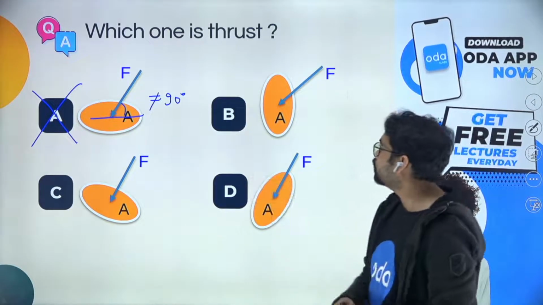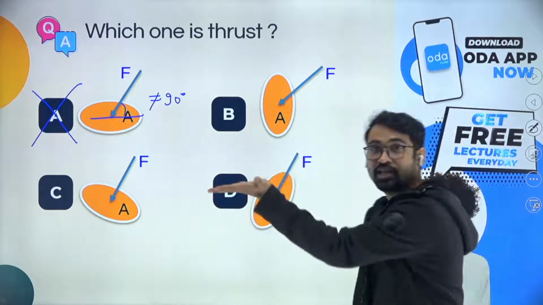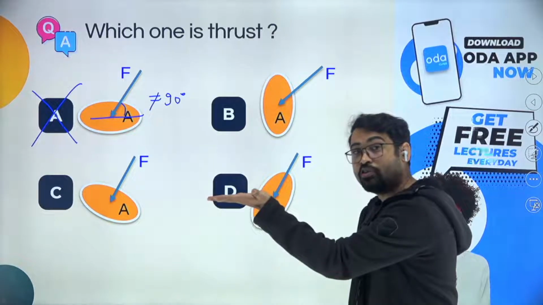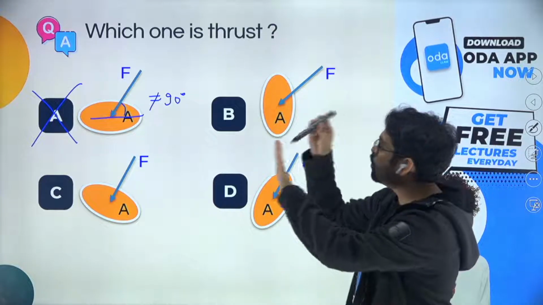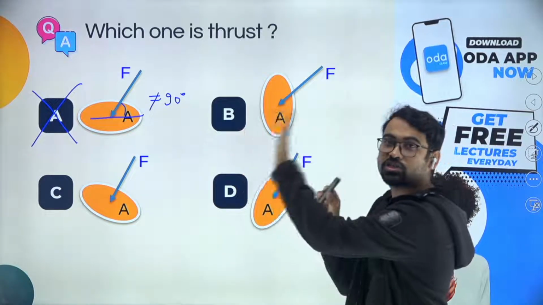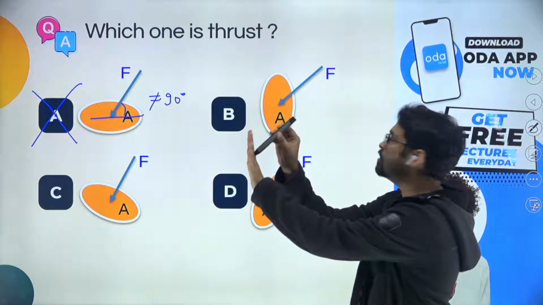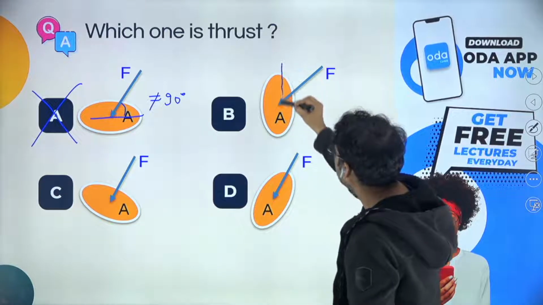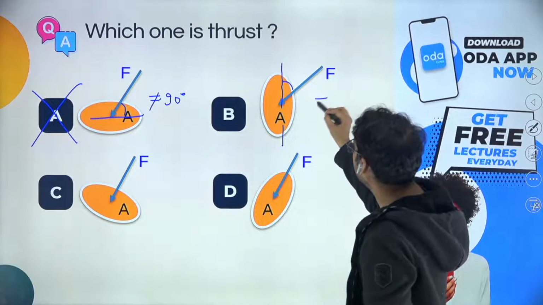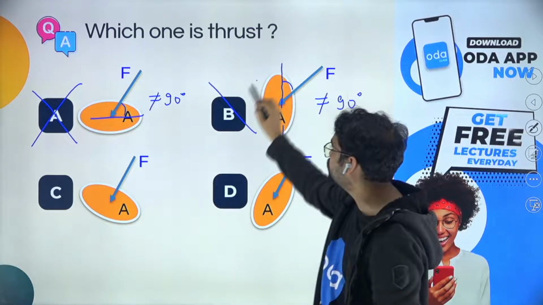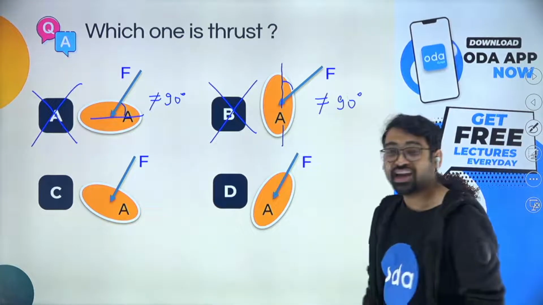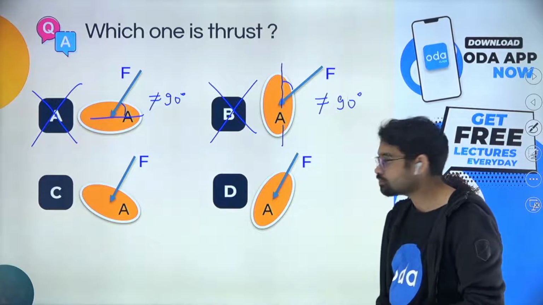Okay, what about B part? In B part, the area. Now see, the area was always horizontal. In this case, it is vertical. And the force comes like this. So this is the area and the force comes like this. I will say that for this case again, this angle is not equal to 90 degree, and that means B option also seems like an incorrect option.